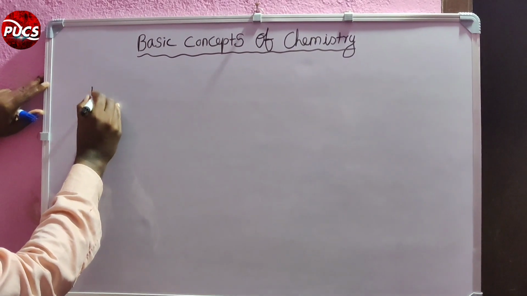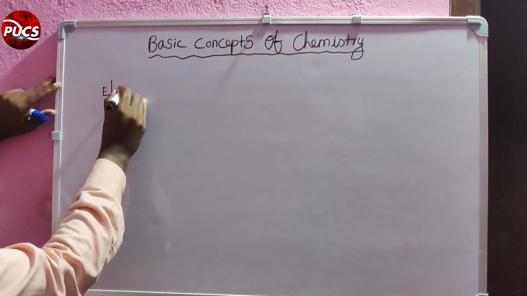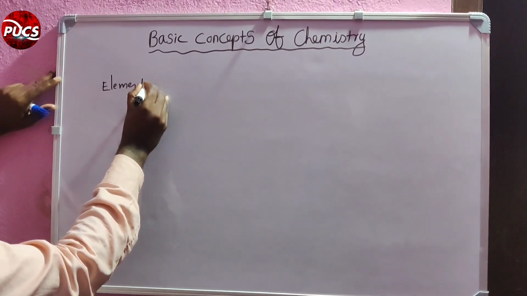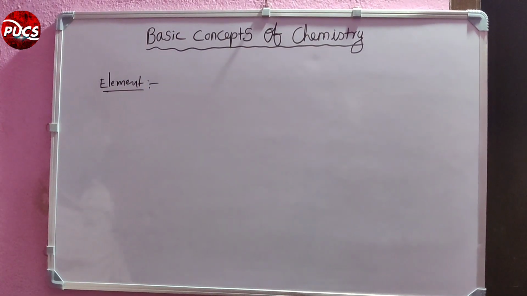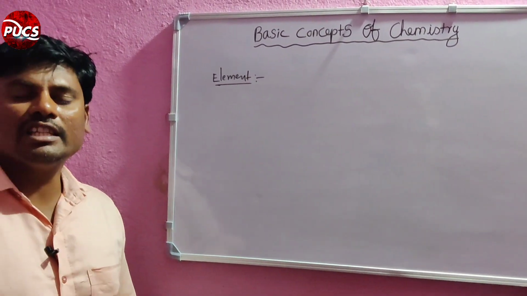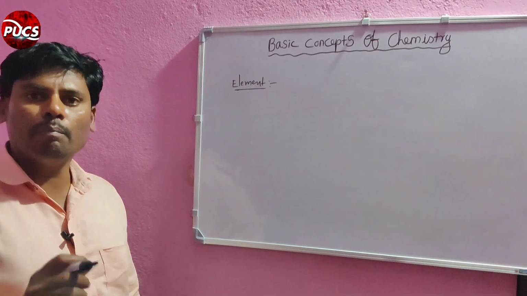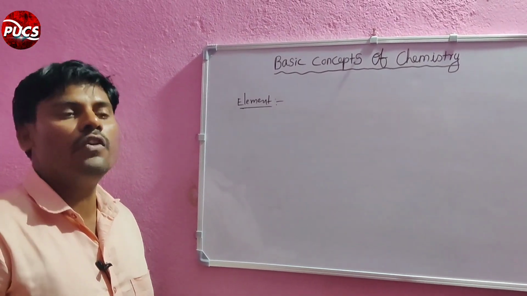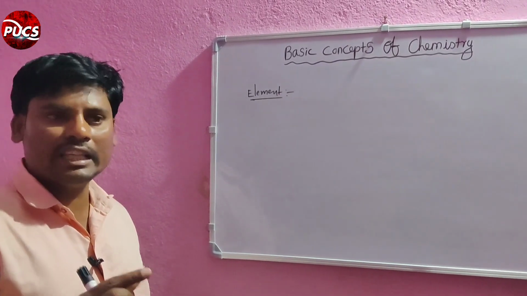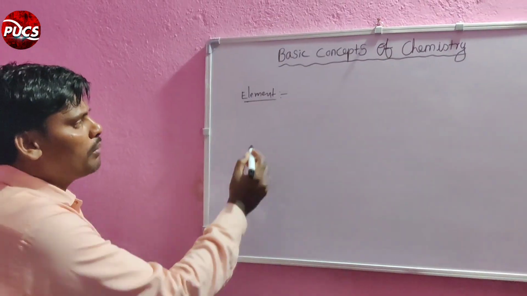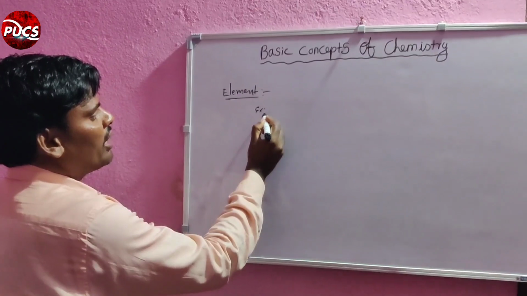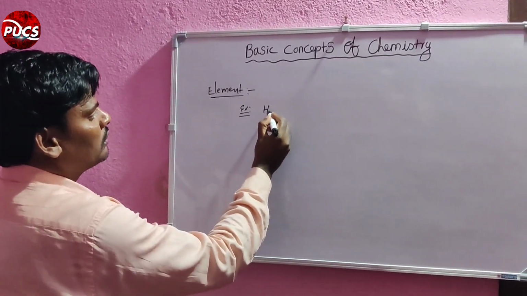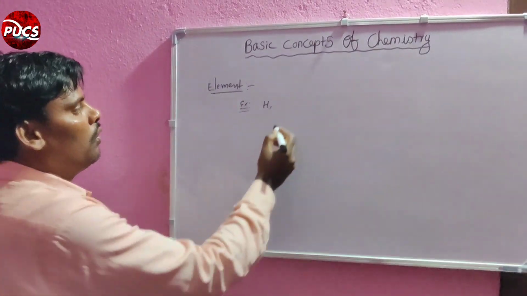What is the element? An element is a substance that cannot be broken down further into any other substance by using a physical method, that is called an element. For example, hydrogen is an element.